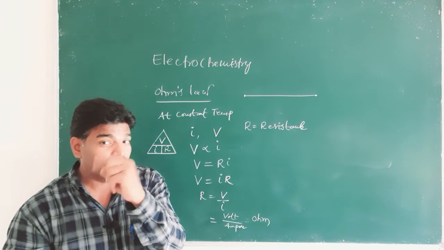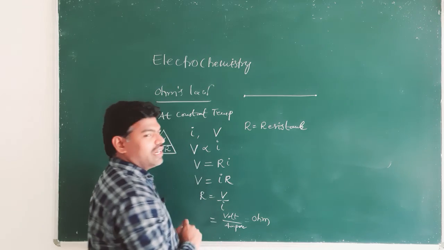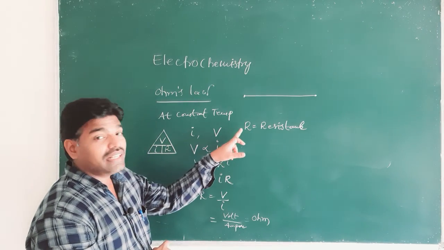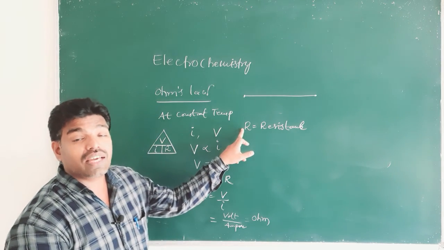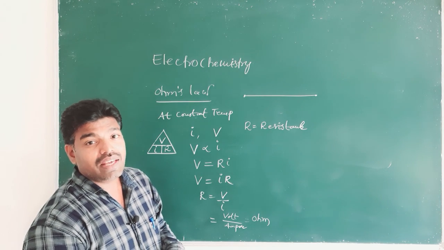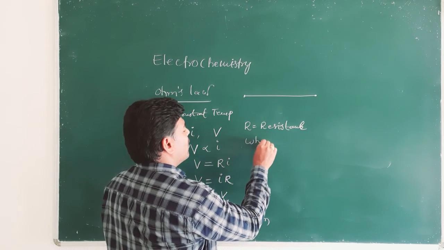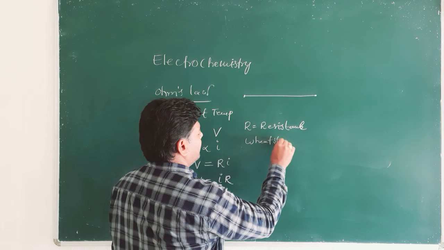But before that, one more thing: in electronic conductors, we can measure the resistance with a Wheatstone bridge.